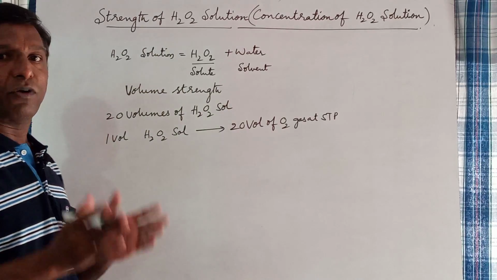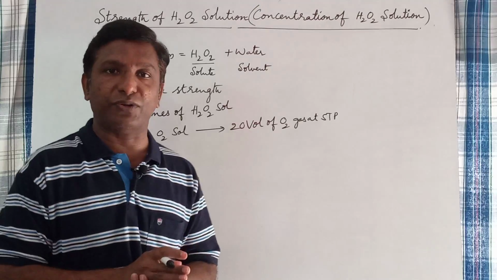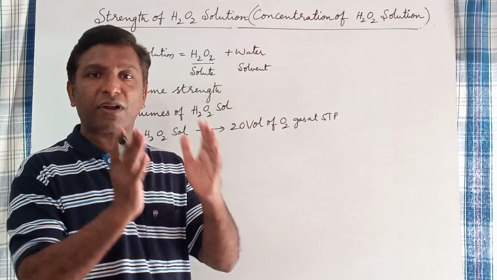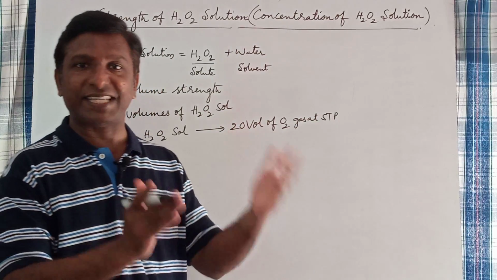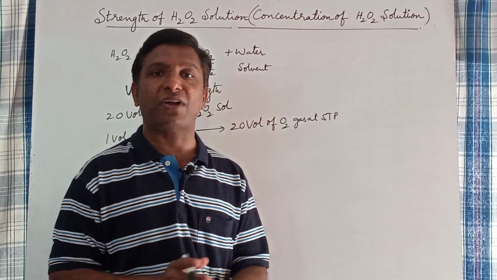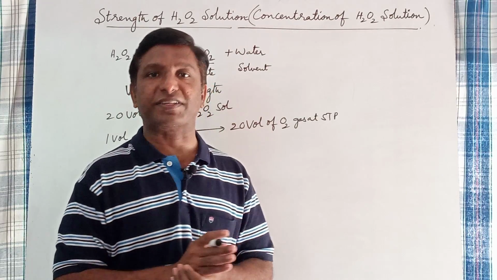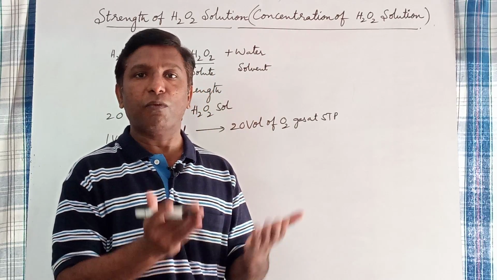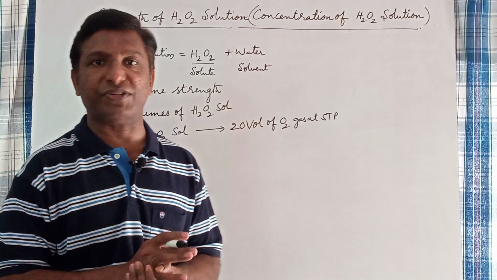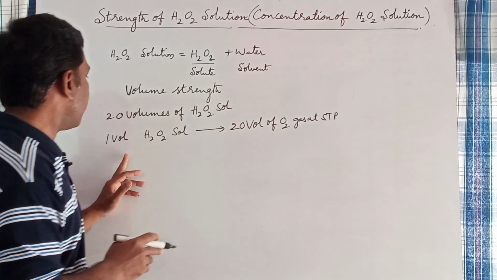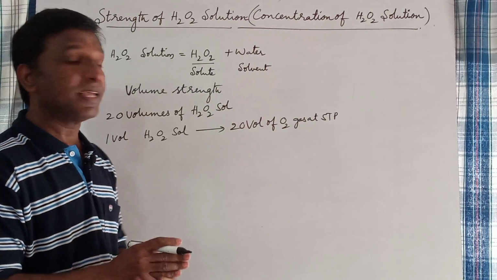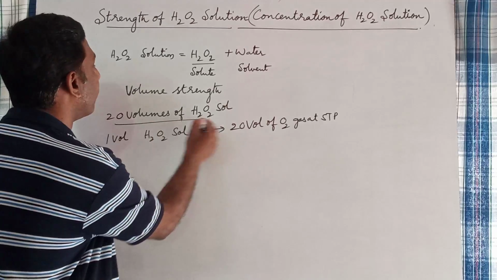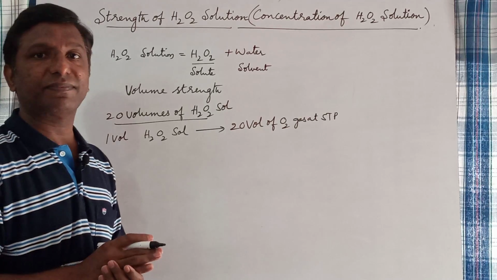Therefore, the volume strength of hydrogen peroxide solution is nothing but the number of volumes of oxygen gas obtained at STP on decomposition of 1 volume of hydrogen peroxide solution. So here 1 volume on decomposition gives 20 volumes of oxygen gas at STP. That is why it is said to be 20 volumes of hydrogen peroxide solution.